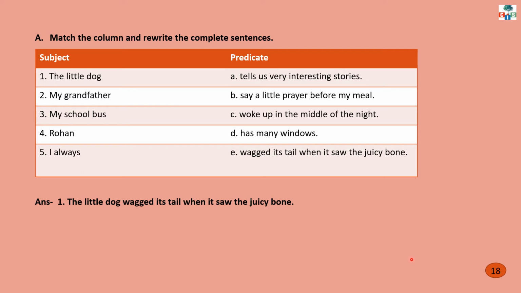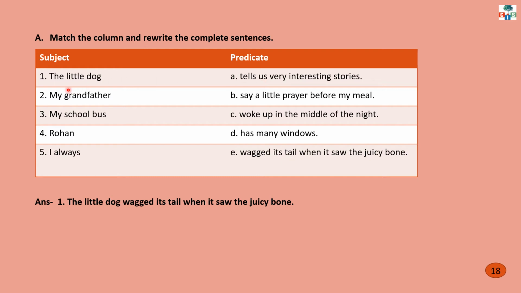Okay children, take out page number 18. Exercise A. Match the column and rewrite the complete sentence. Children, in this exercise, two columns are given. In one column, subjects are given and on another side predicates are given, and you have to do the correct matching.